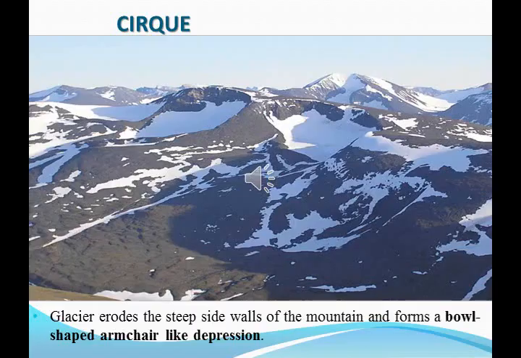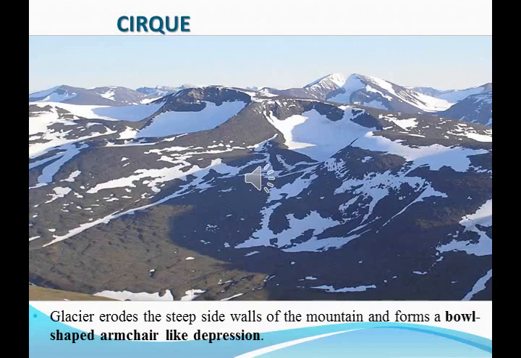So cirque, what can you find in this picture? Just look at this shadow region. A bowl shaped, armchair like depression you can find. This is called a cirque.